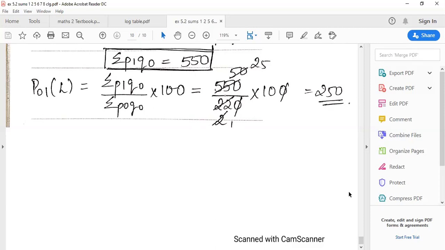Followed? Understood? So with this we stop today's session, and as I told you all, you have to practice 2 sums. Yes, you heard me right. One is exercise 5.2's first sum. Apart from that, the solved example's first sum, all the divisions, Laspeyres's, Paasche's, Fisher's, you will solve by log and practice. You will practice using logs.